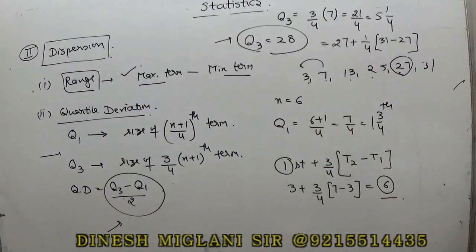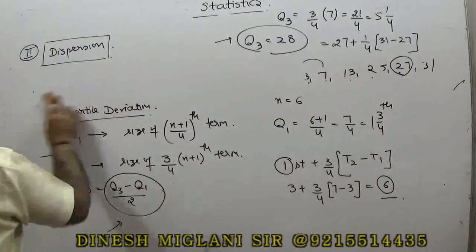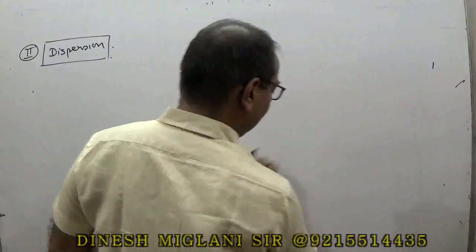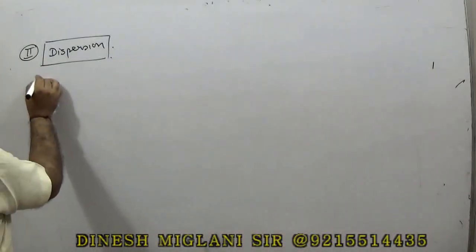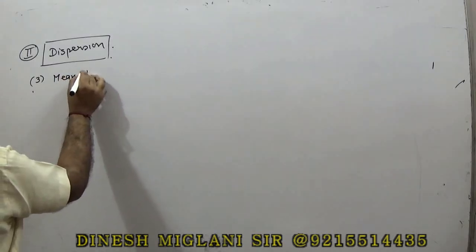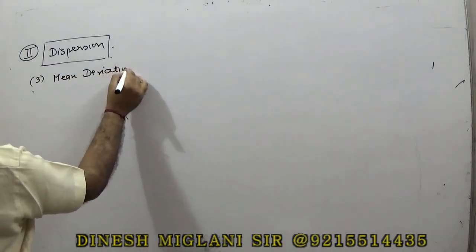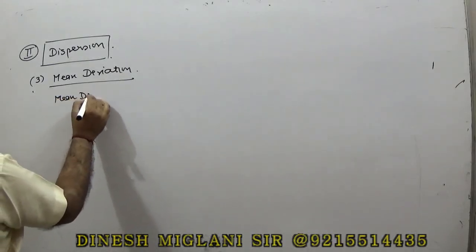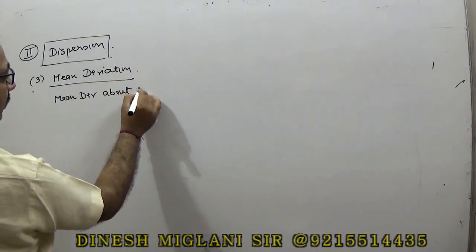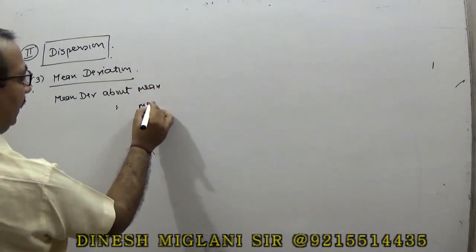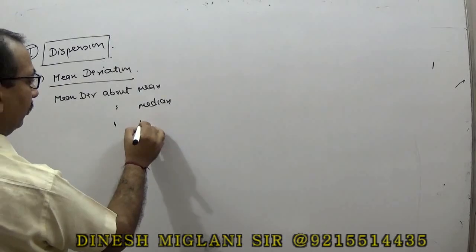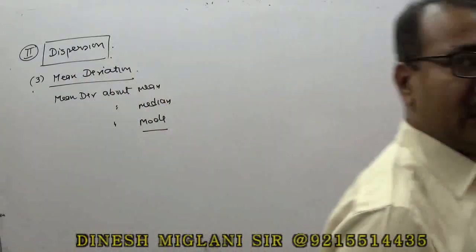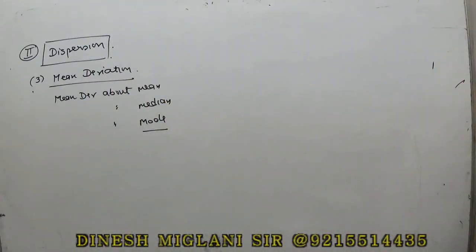Then we move to the third aspect here. The third aspect is mean deviation. Mean deviation can be taken in three modes: mean deviation about mean, mean deviation about median, or mean deviation about mode. So generally it is mentioned in the question which mean deviation you are finding. If nothing is mentioned, it means you are finding simply the mean deviation from the mean.